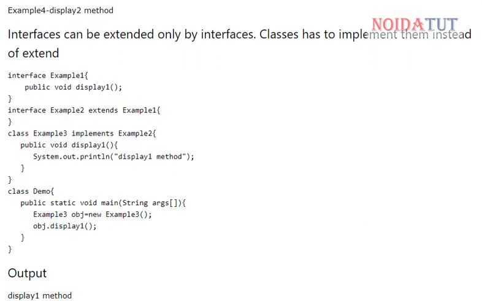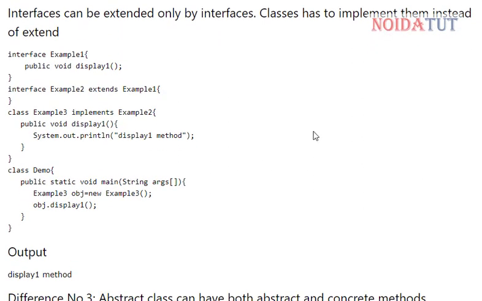Now talking about interfaces: interfaces can be extended only by interfaces. A class has to implement them instead of extending. Whenever we are using an interface, there are two parts, extend and implement. Interfaces can be extended only by interfaces, and a class has to implement them instead of extend. This is what we need to understand.